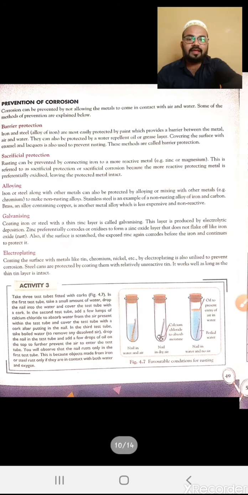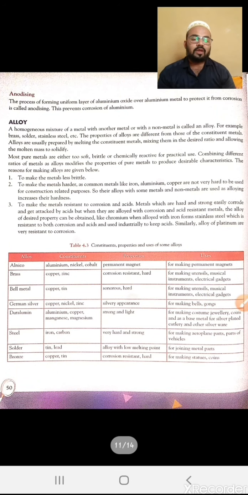The next step is anodizing. Anodizing is just the example we have seen earlier, that is, a process of making aluminum oxide on the surface of aluminum, which is called the anodizing process. These are some of the steps which we can adopt to protect from corrosion. Alloy. What is meant by alloy?